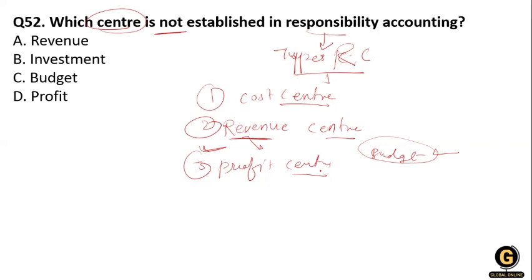The profit center is accountable for all the actions associated with the sales of goods and the production. Clear?